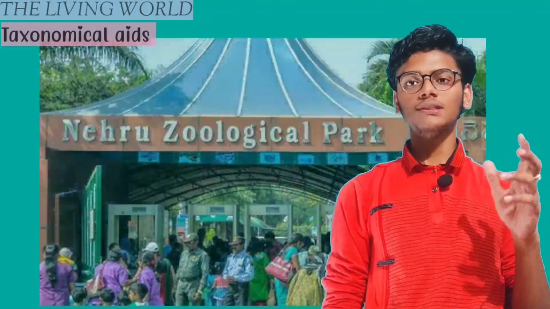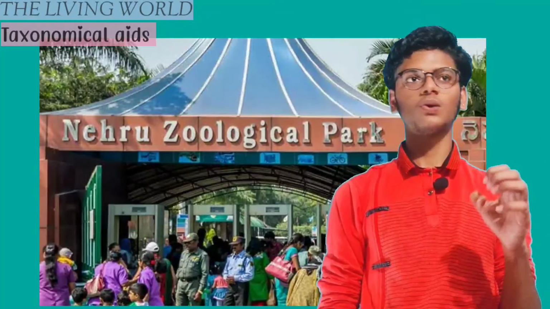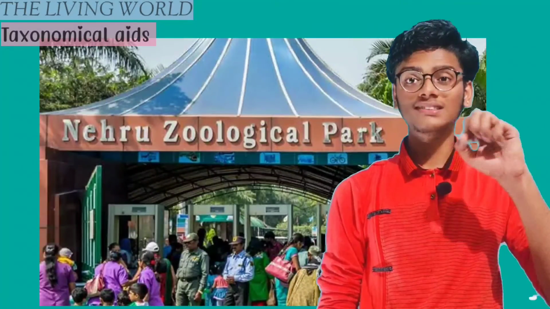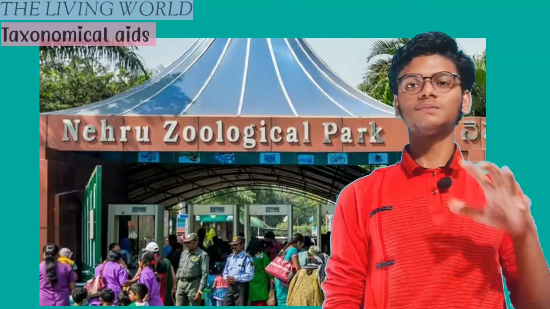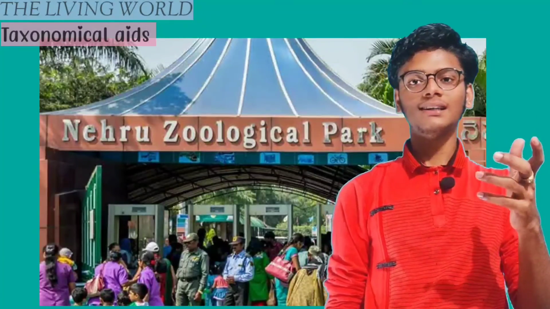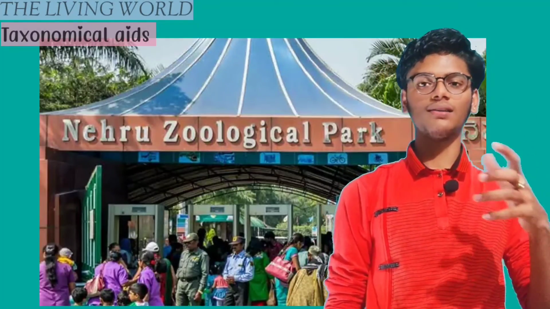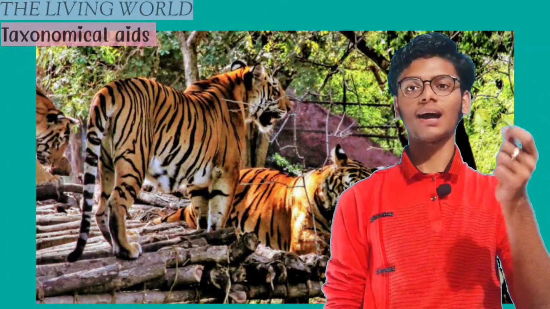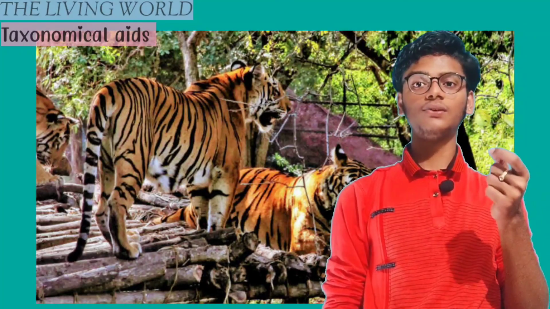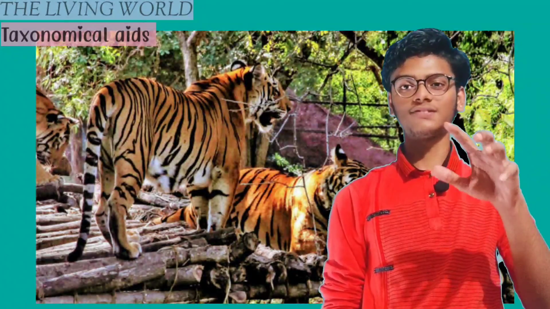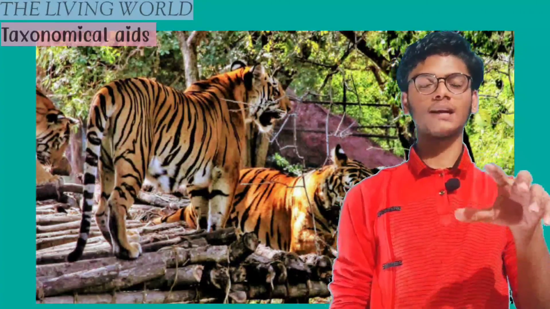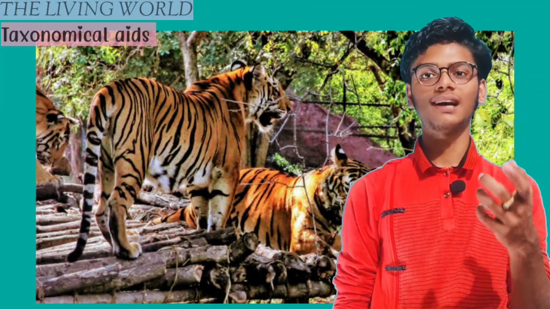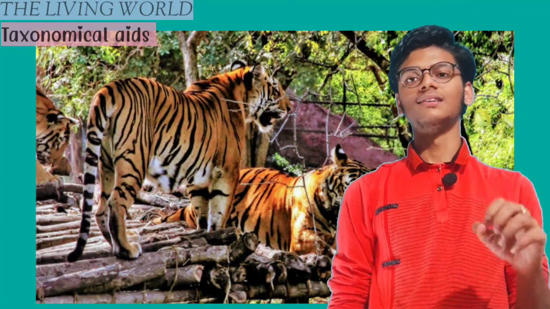And the fourth one is the zoological park, where we provide a natural habitat for the organism and study their habitat, living, food and lifestyle.